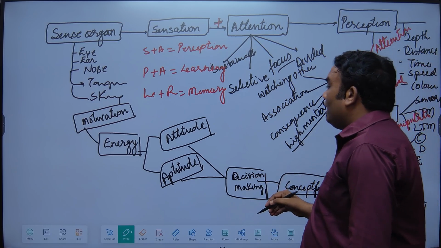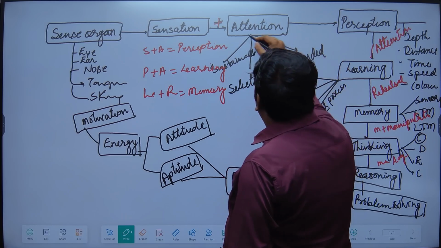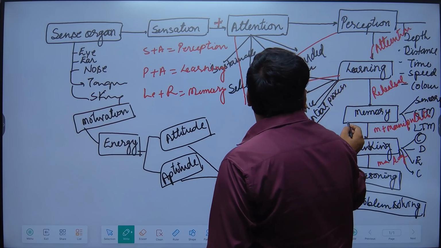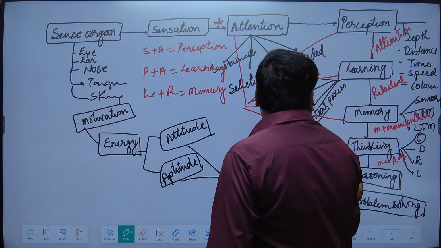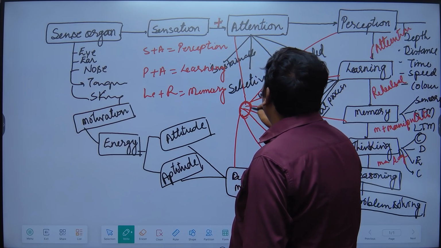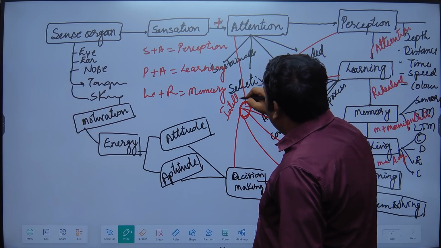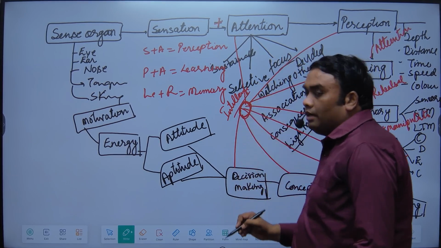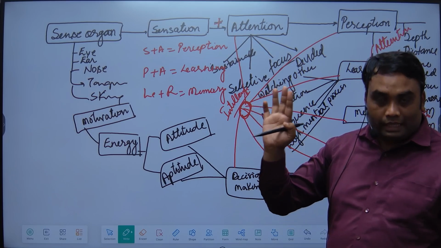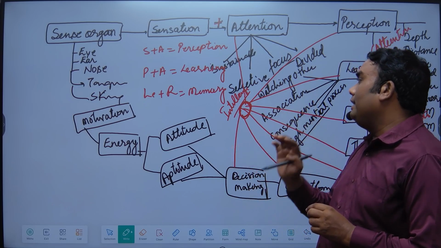All these things are visible in our intelligence. It means our level of attention, our perception, our learning, our memory, our thinking, our reasoning, our decision making, all these things are visible in our intelligence. Getting it? So intelligence is one of the important ways by which we can understand anyone's level of thinking, problem solving, concept formation, etc. That helps to understand any individual.